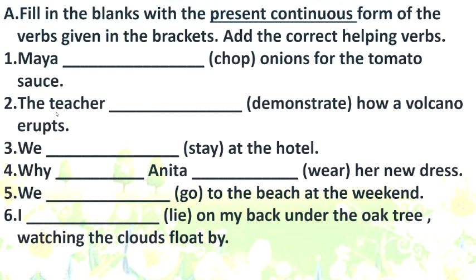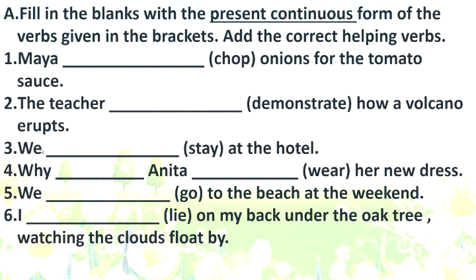Alright. Let us see number 2. The teacher dash, demonstrate. Demonstrate means to show something. How a volcano erupts. Again see, the subject is teacher. It is singular. So what helping verb should come? Demonstrate is the verb. Add ing to it. See the spelling. The last letter is vowel, consonant and then E. So what should be the change in the spelling? Accordingly, write your answer.